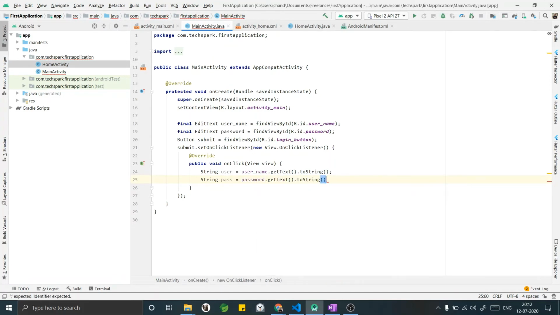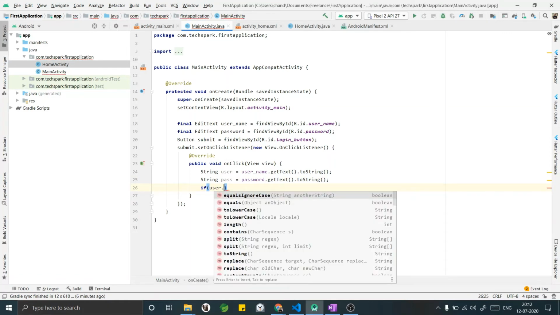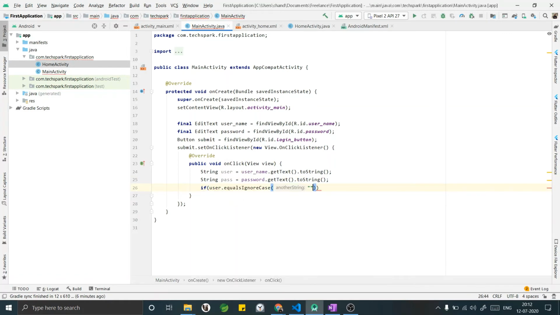Now let us go ahead and validate if the fields are empty or not. If user dot equals ignore case, if the user didn't enter any value in the particular field, we are validating that scenario now.